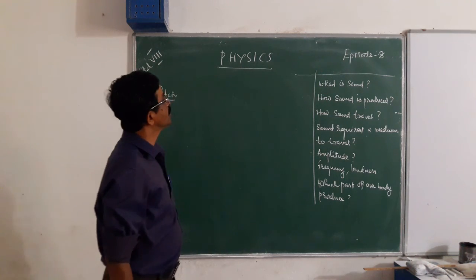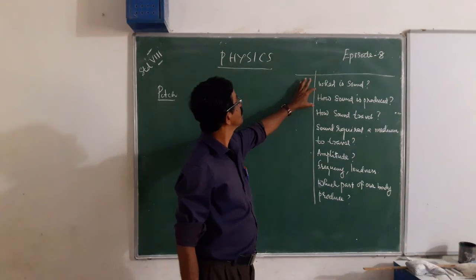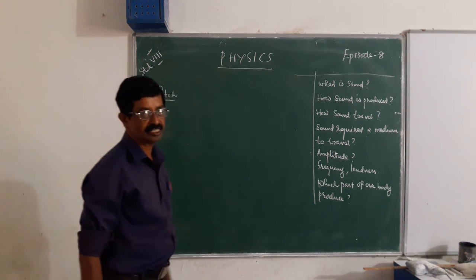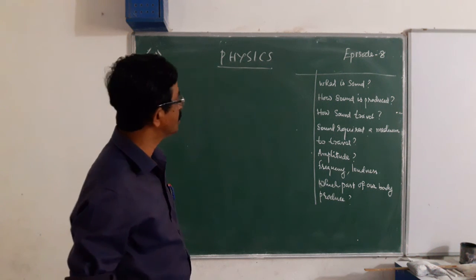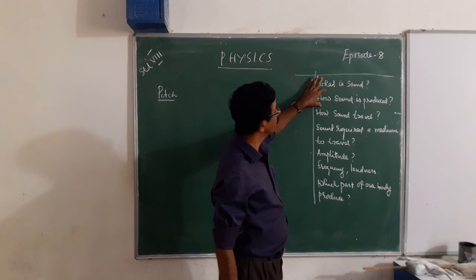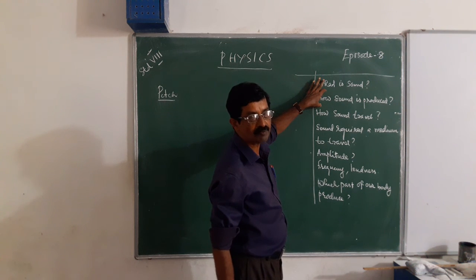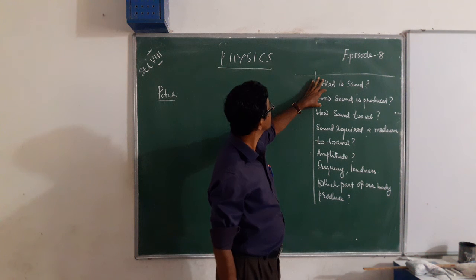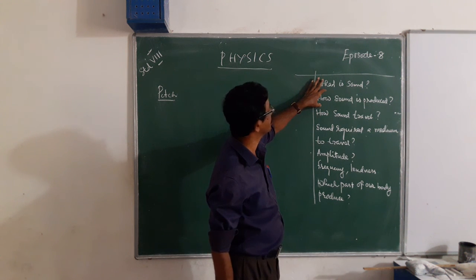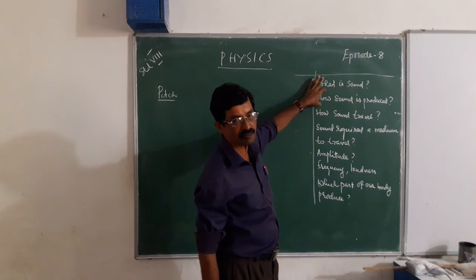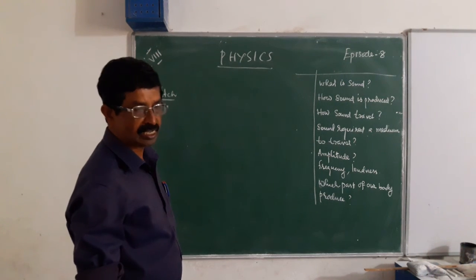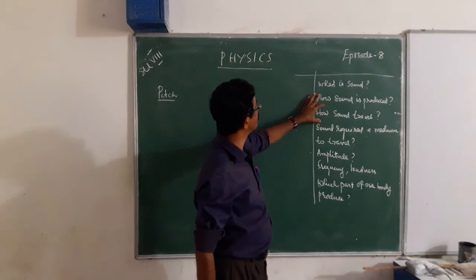Then next, how is sound produced? Sound is produced due to the vibration of an object or body. When vibrated, then sound will be produced. To produce sound, a body has to vibrate.